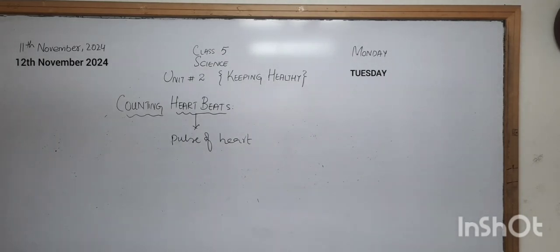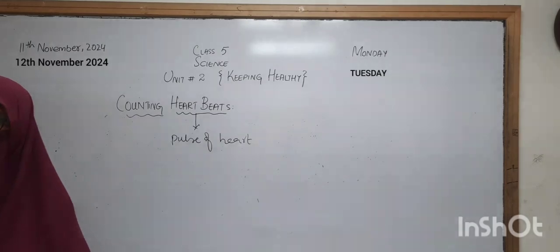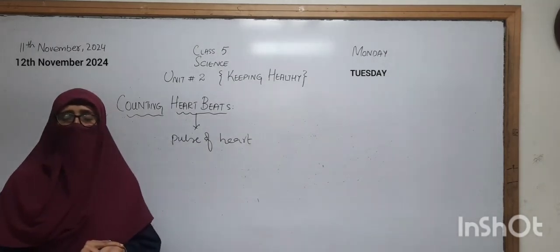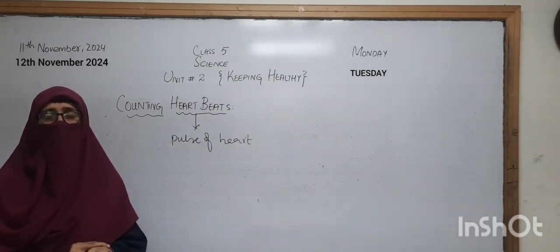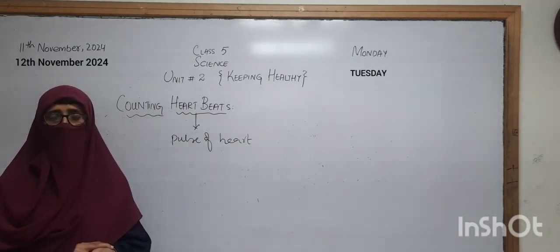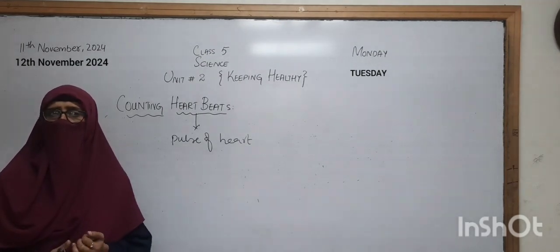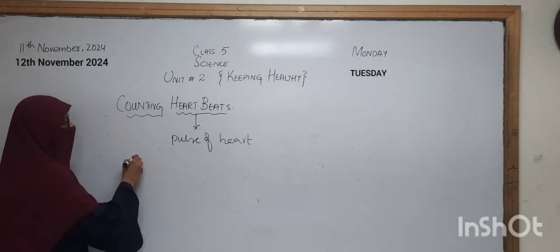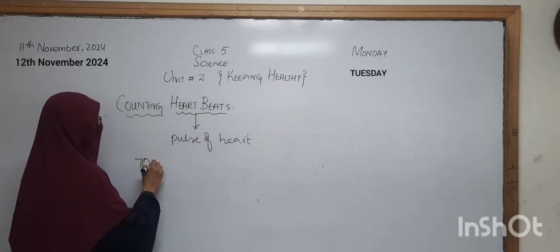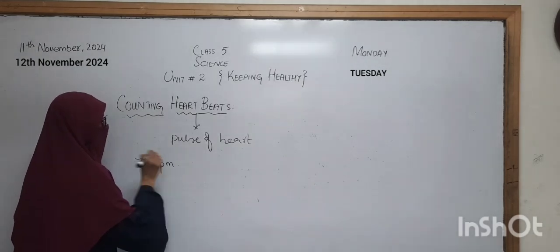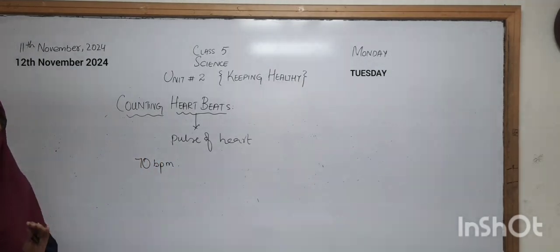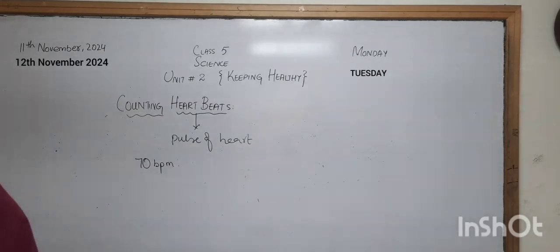Good, excellent. Now, if we talk about the pulse of the heart, we are able to count our pulse, yes? Yes, we can count by putting the fingers on our wrist and closing the eyes. Now count your pulse. Feel your pulse and then start counting your pulse in a minute. And how many pulses are there in a minute? It is 70. 70 pulse beats per minute. In a healthy person, there are 70 pulses present in a minute.